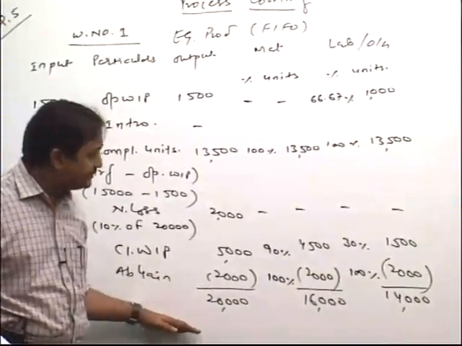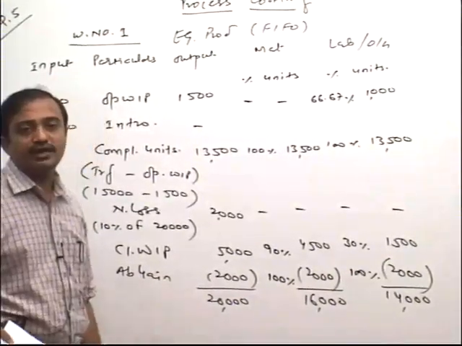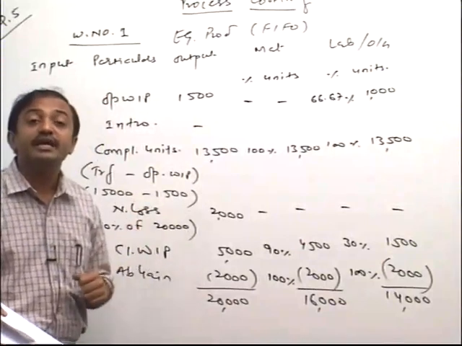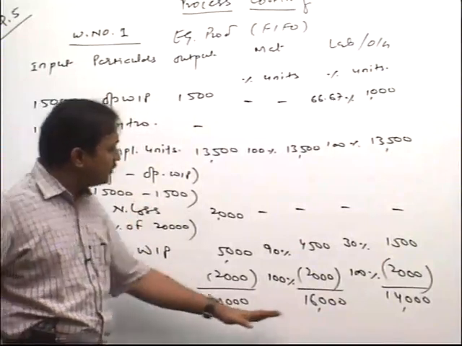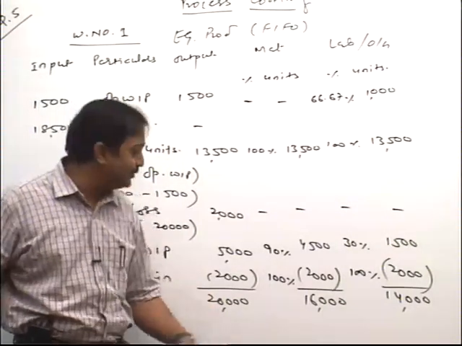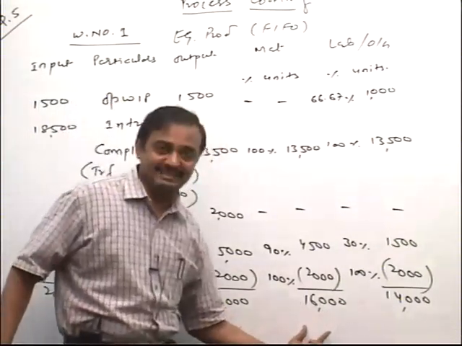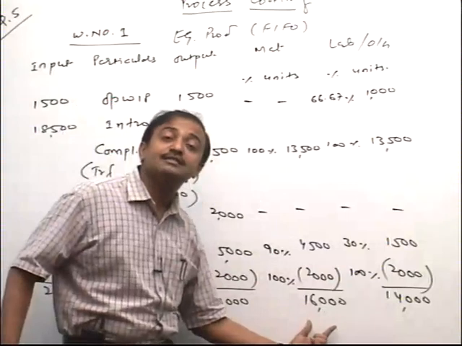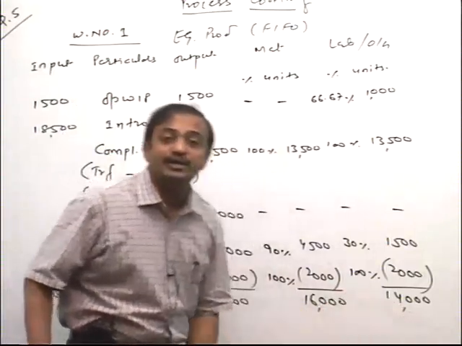Tell me friends, everybody calculate. Okay, so this is our first working note, equivalent units. You say, sir, what is the meaning of this equivalent units? So I tell you, this is production for the current year. How much for material? 16,000. And labor and overhead, how much friend?